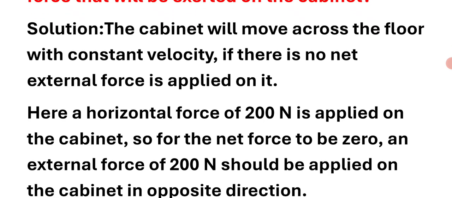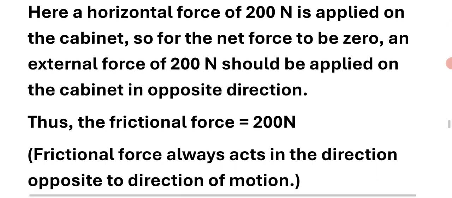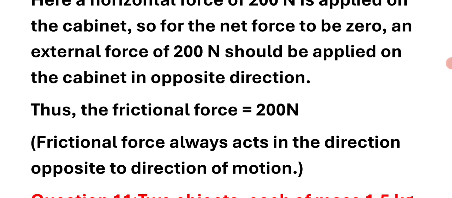The cabinet will move across the floor with constant velocity if no net external force is applied on it. Here a horizontal force of 200 Newton is applied on the cabinet, so for the net force to be 0, an external force of 200 Newton should be applied on the cabinet in the opposite direction. Thus, the frictional force is equal to 200 Newton.